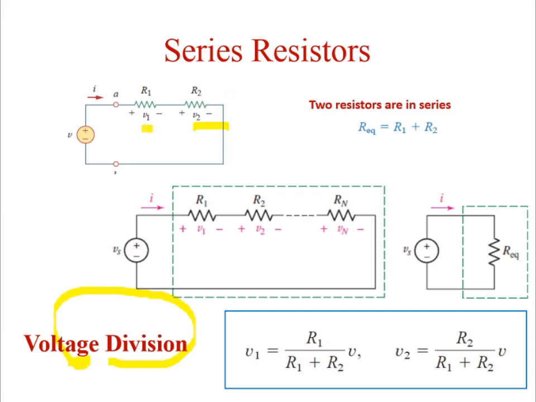Now we will calculate V1. V1 is very simple to calculate: the voltage source times the corresponding resistance divided by the sum of the total resistance in the circuit. That is, V1 equals the applied voltage V times R1 divided by R1 plus R2. Similarly for V2, the corresponding resistance R2 divided by R1 plus R2, into V. That is the equation you obtain by the voltage division rule.